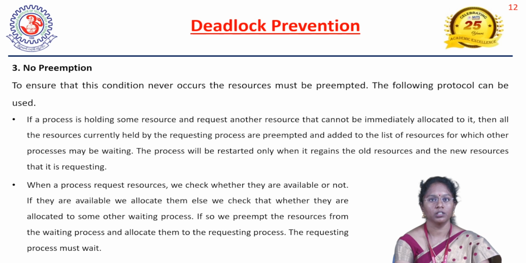Non-preemption. To ensure this condition never occurs, the resources must be preempted. Preempted means if any resource is requested by some other process, but it is held by some other process, we have to forcibly preempt it. That means it has to release the resource. We are forcefully making it release the resource. If we are doing this, then the no-preemption condition will not hold, that means a deadlock condition will not occur. That is the only solution for avoiding the deadlock.